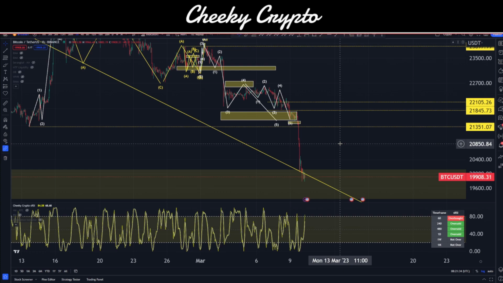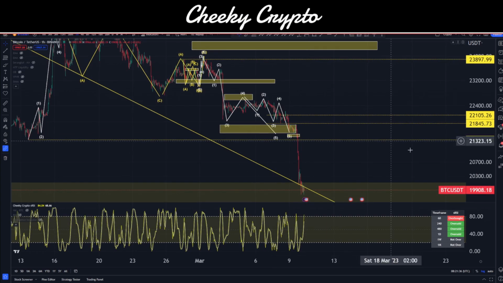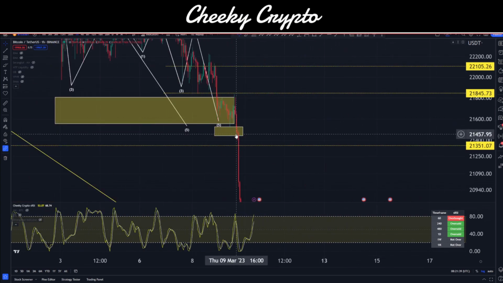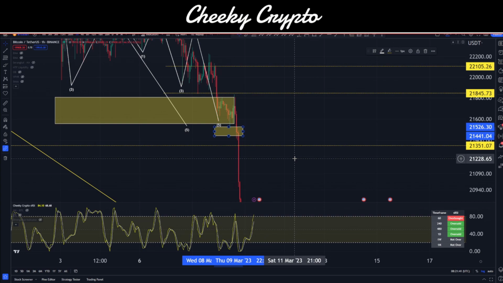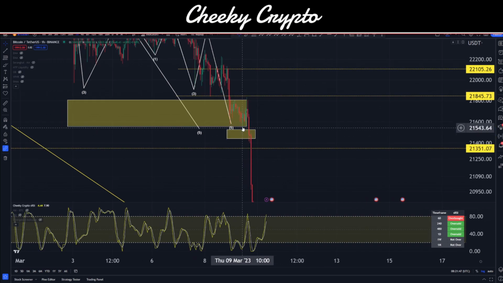Let's get right down into this one, right? So yesterday we were talking about a move to the upside to happen when we got into this little yellow box area here. This is 21,441 to 21,526. You can quite clearly see we tapped it once, which I thought was fine. We were kind of on track here. We tapped into the high end and then we moved up, and then all of a sudden we just completely